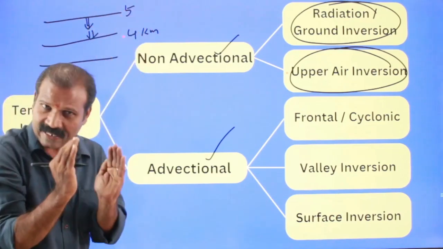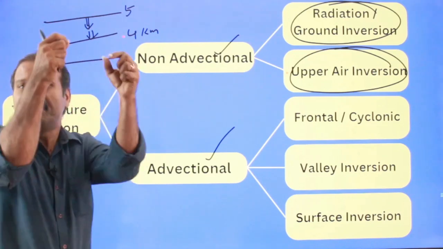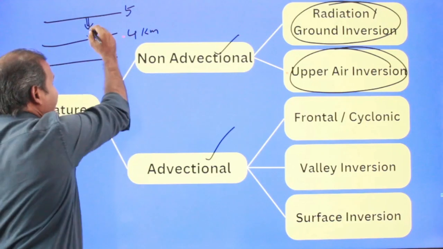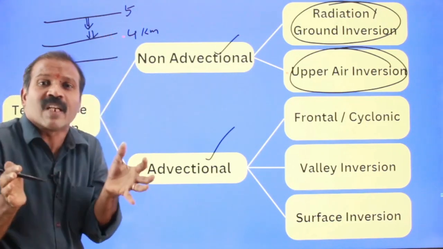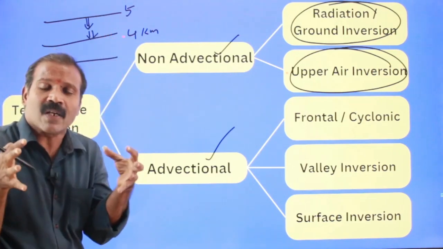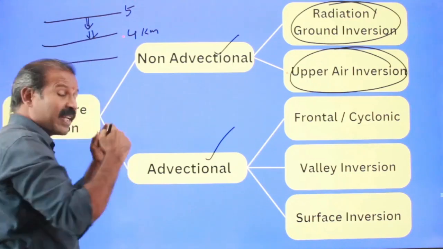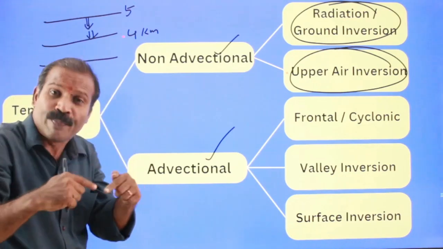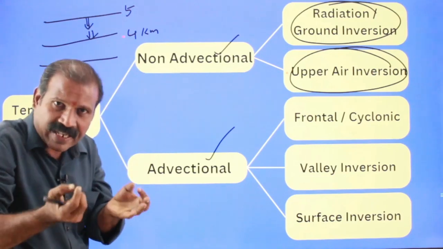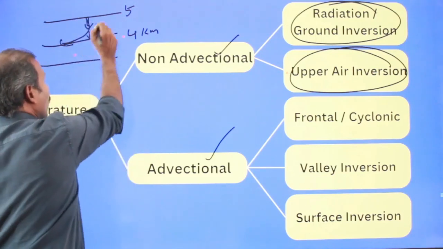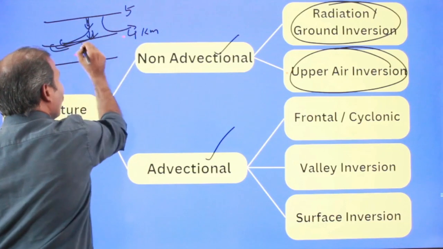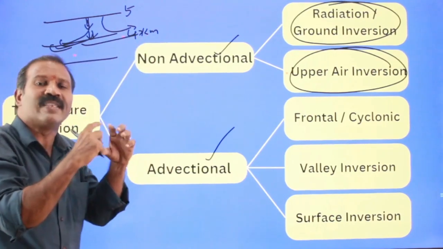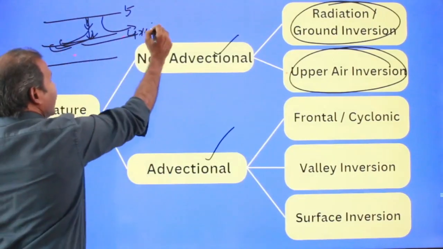Any mass of air that subsides from one altitude to another has a tendency to undergo thermal contraction. When the air undergoes thermal contraction, heat is gained, that means the subsiding air is warmed adiabatically. When the air is warmed, the warm air forms a layer, a thermal layer.